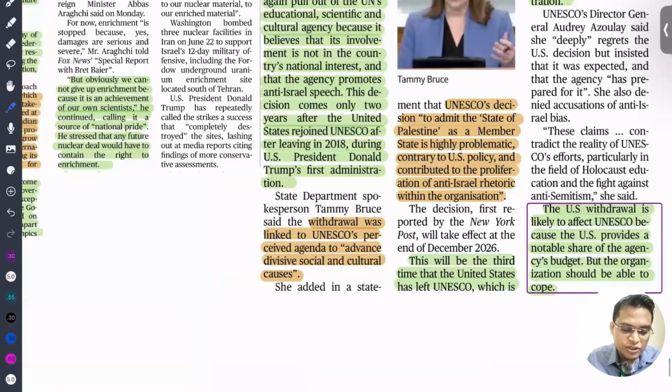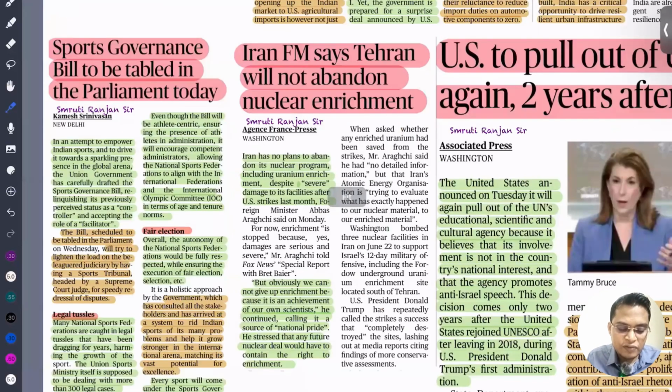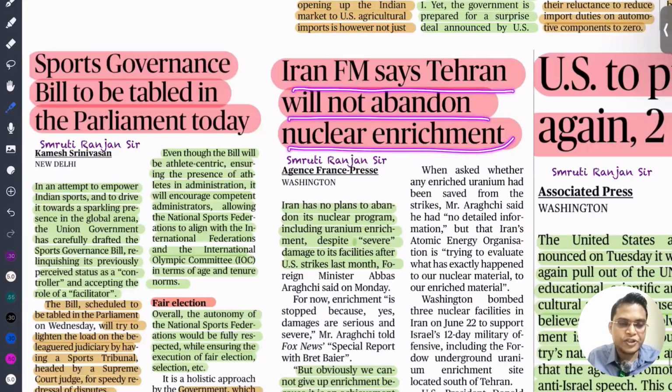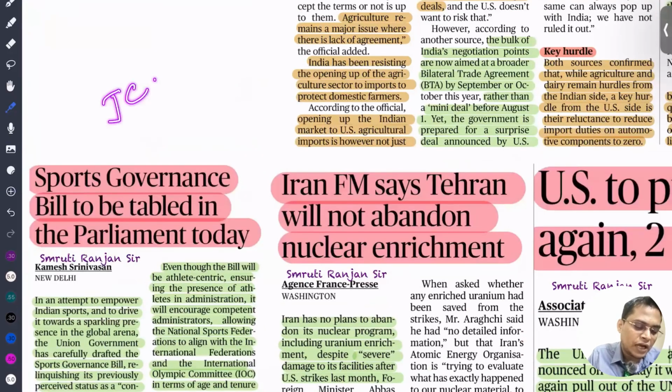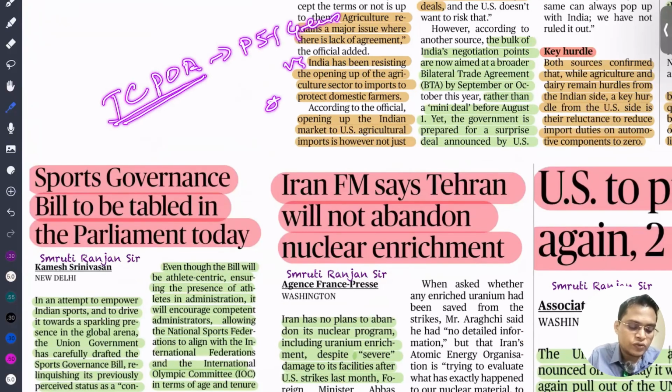The next important news is that Iran's foreign minister said that Tehran will not abandon nuclear enrichment. We know that there is the JCPOA, the Joint Comprehensive Plan of Action, signed between the P5 plus Germany and Iran. Its objective is to limit the total enriched uranium to 300 kg, with the uranium enrichment level at 3.67 percent.